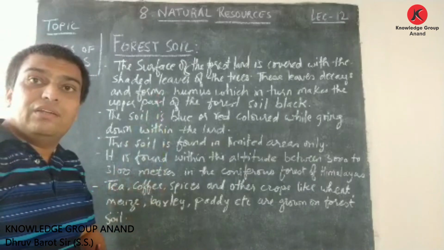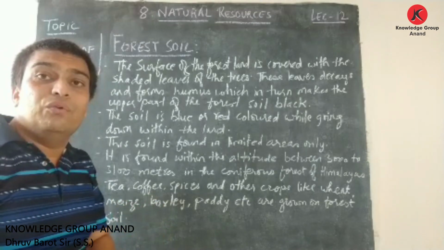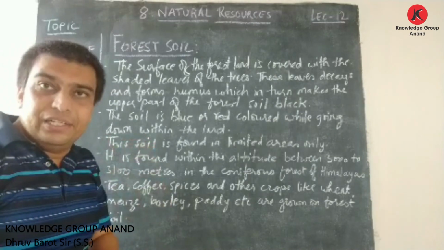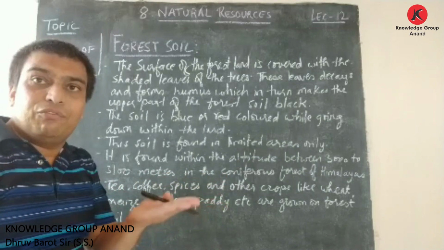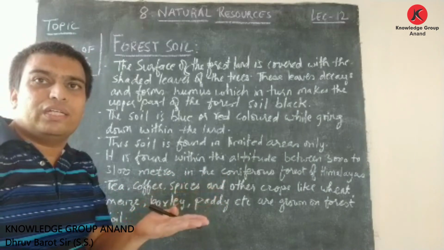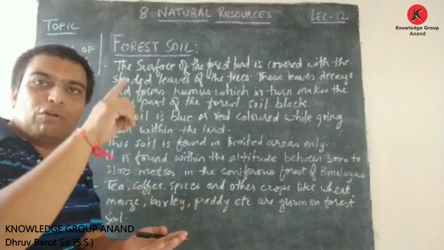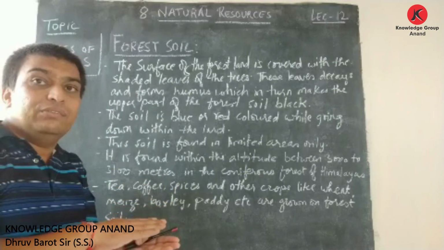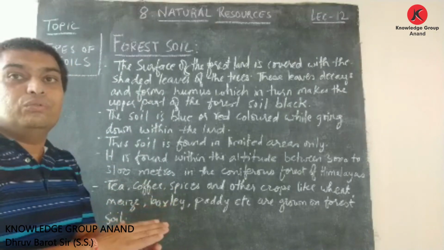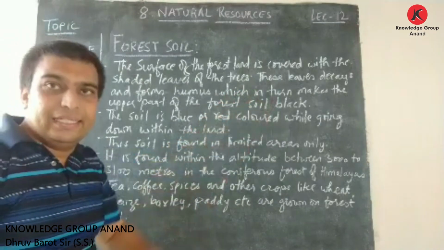Friends, then we discussed the last type of soil, that is the forest soil. The surface of this forest land is covered with the shed leaves from the trees, and due to these decayed leaves, humus is formed, due to which the soil of this forest soil is black in color.